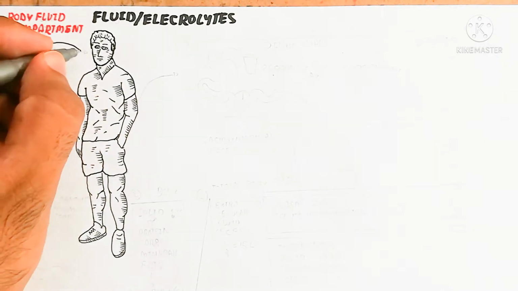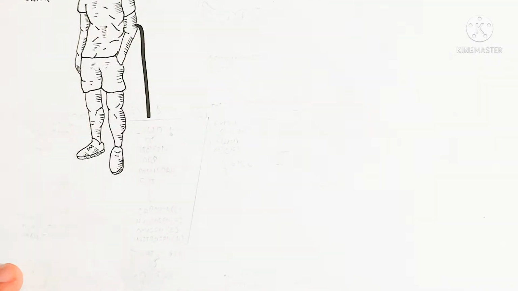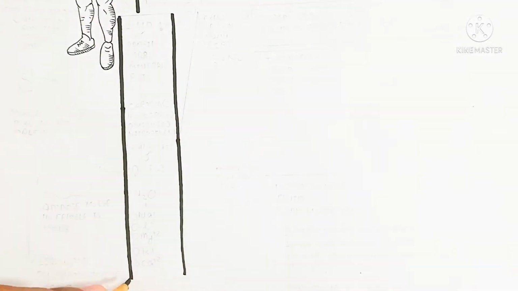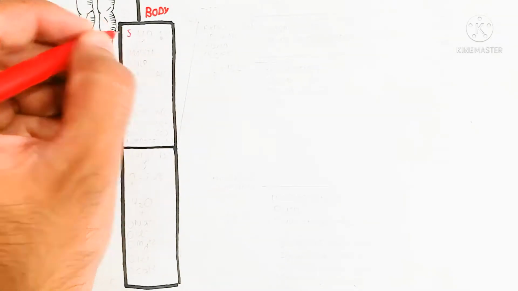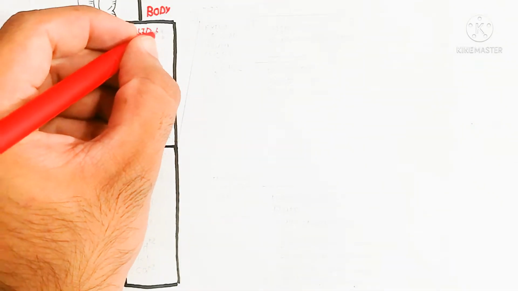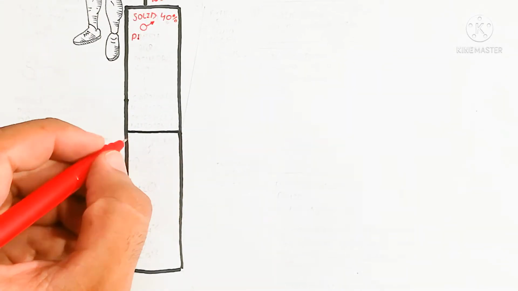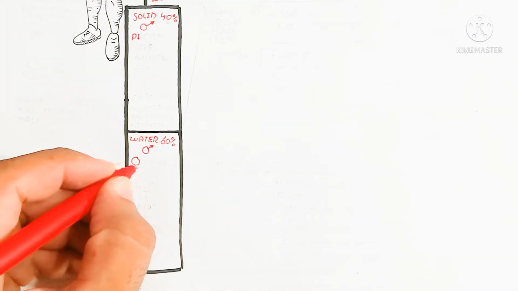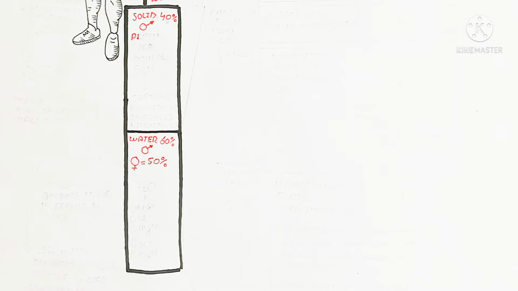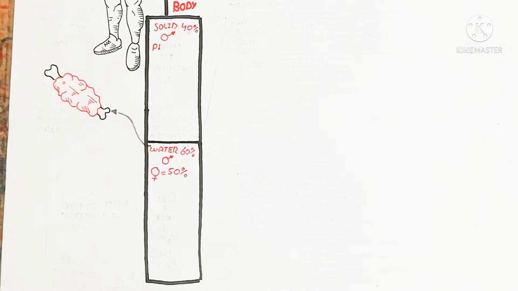When we take this water, it becomes part of our body, but only a limited amount of water is required in our body, and we will discuss that also. For example, the body is made up of total solid 40% and water 60% in an adult male, while in the case of a female the total water volume is 50%, 10% less. Why? Because females contain more adipose tissue while males contain more muscle.